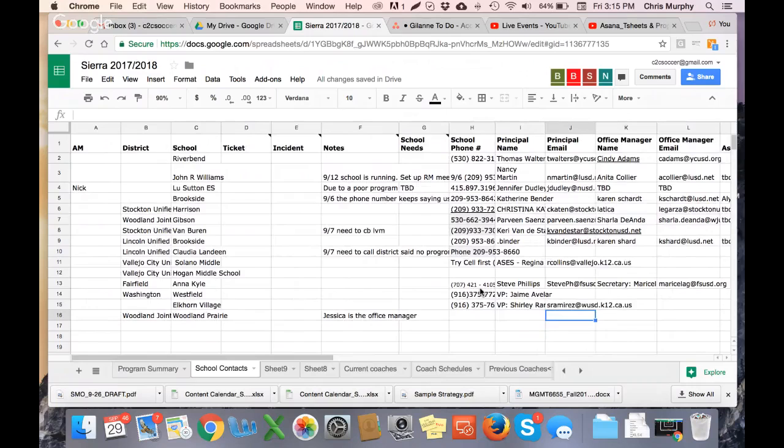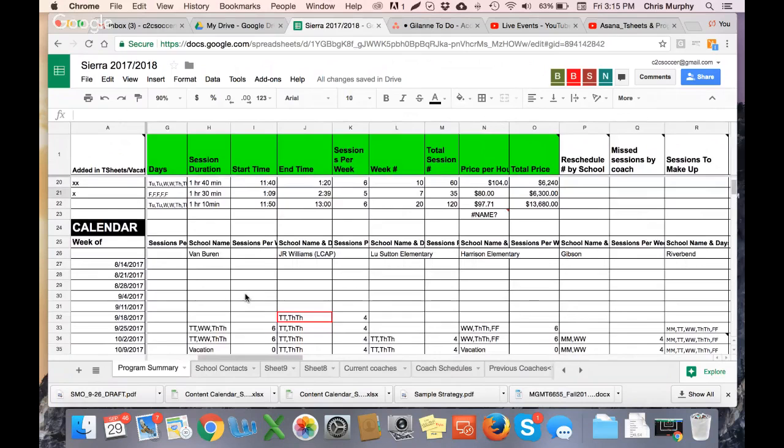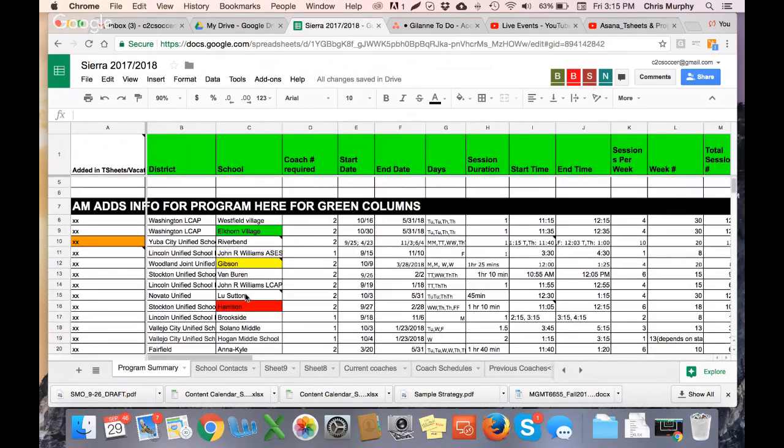Once Katie gets all the contract paperwork back, she will go ahead and put it into the partners folder. In Dropbox, you'll see a folder for all partners that partner with Coast to Coast. There'll be a partners folder that will have all the contact information in there. In relation to T-sheets, the account managers really will not have to do much. Katie will put all this information into T-sheets, and the regional manager then will assign the relevant coaches for each program.